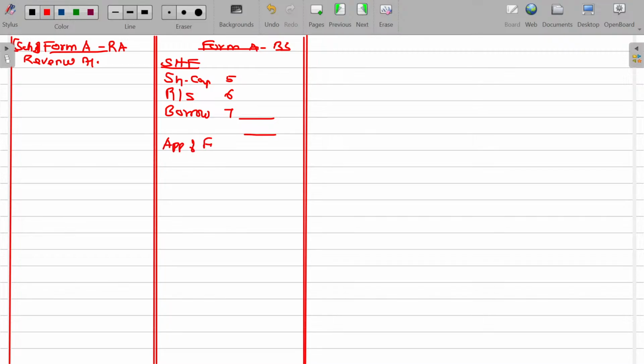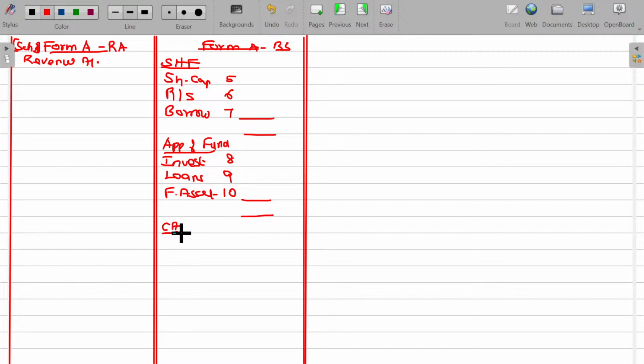Applications of fund. Current assets and current liabilities are shown separately. Investments, schedule 8, loans 9, fixed assets 10, and we have current assets.